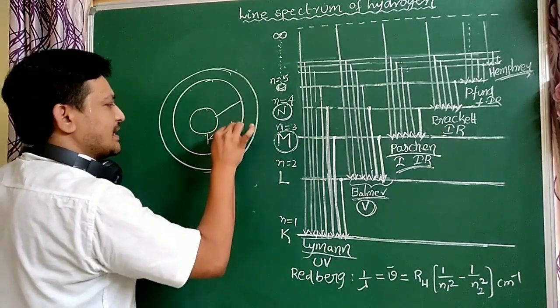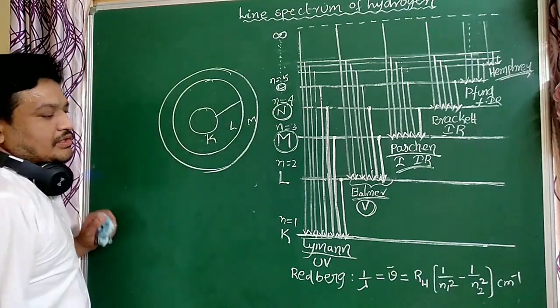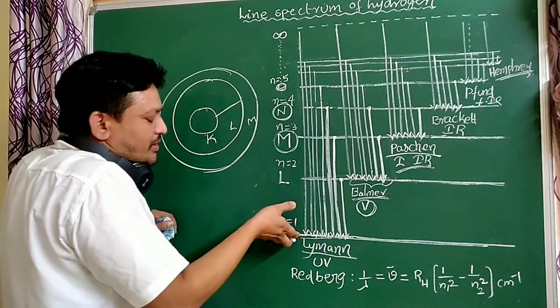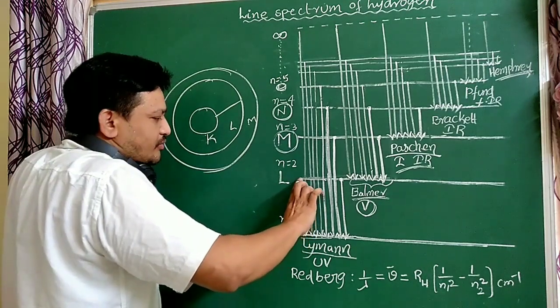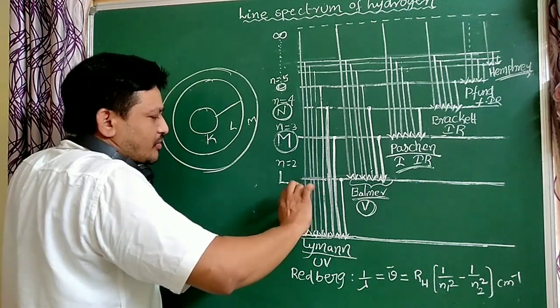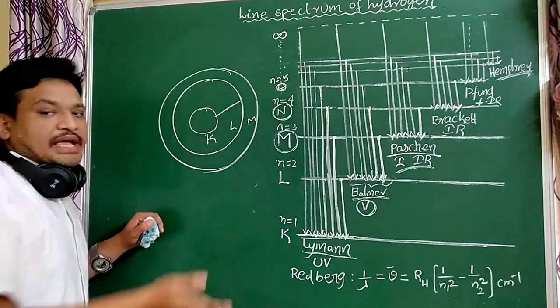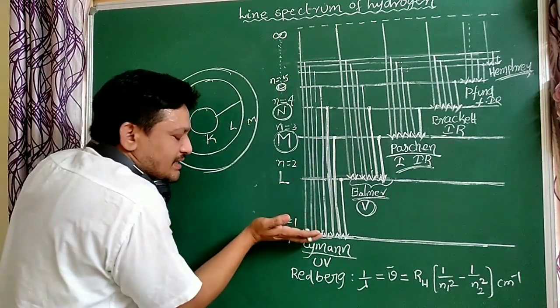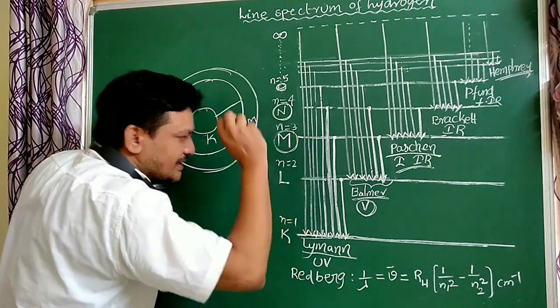This is the K, this is the L, M, N, O, P, Q, R, S. So the gap is more between the first orbit and second orbit. Here the energy difference and frequency difference is more when compared to the remaining lines. So as the n value increases, the energy difference between successive lines decreases.